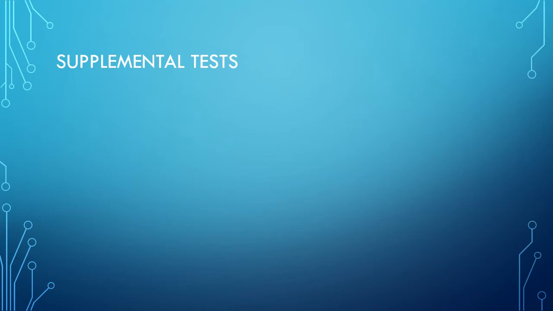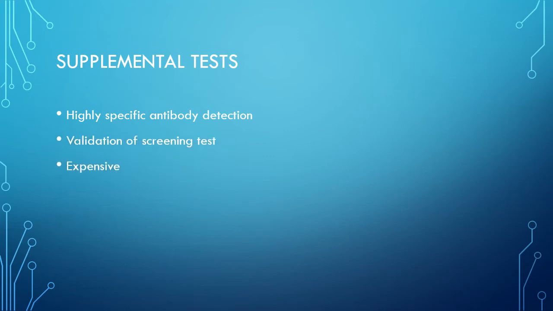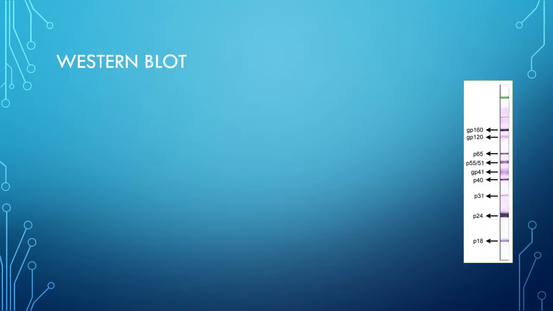Then another bunch of tests, that is supplemental tests. Among these, very important is Western blot. Supplemental tests are highly specific antibody detection methods, hence they are used for validation of the screening test. They are expensive, labor intensive, need expertise to interpret, and may also give an equivocal or intermediate result. Among these, very important is Western blot.